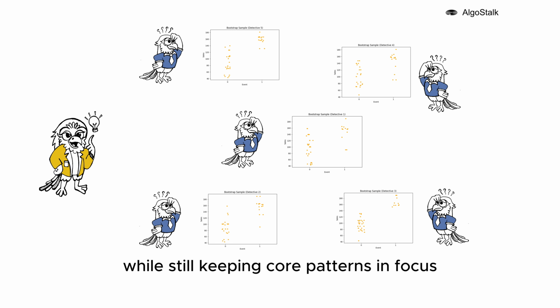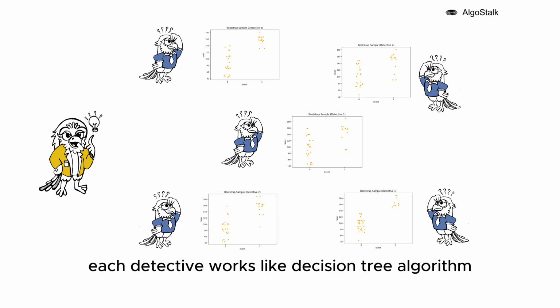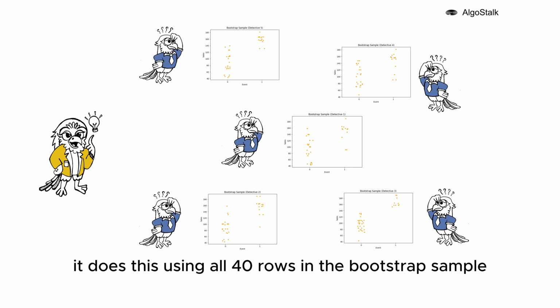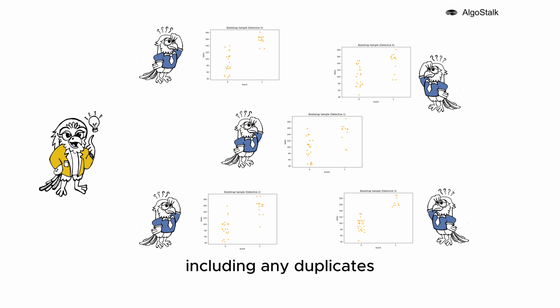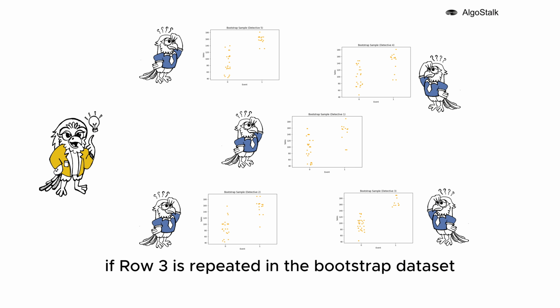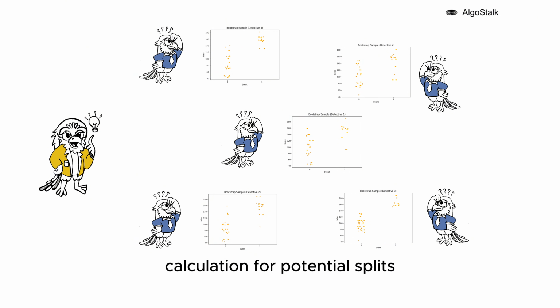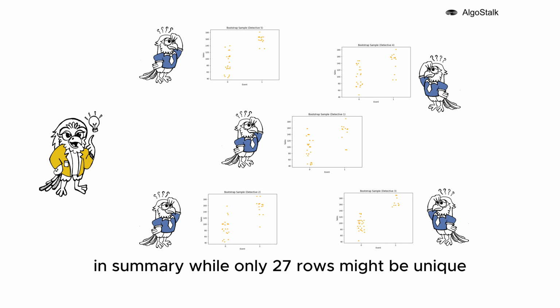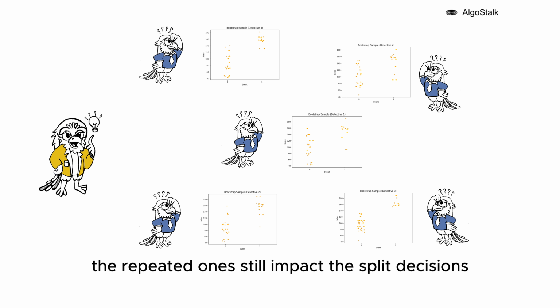Each detective works like the decision tree algorithm, looking for the best threshold that minimizes the MSE at each split. It does this using all 40 rows in the bootstrap sample, including any duplicates. If a row appears multiple times, it has more influence, affecting both the target variable like sales and the feature values like temperature. For example, if row 3 is repeated in the bootstrap dataset, the tree includes it in the MSE calculation for potential splits, effectively weighting that row more heavily. In summary, while only 27 rows might be unique, the repeated ones still impact the split decisions since they are part of the dataset.